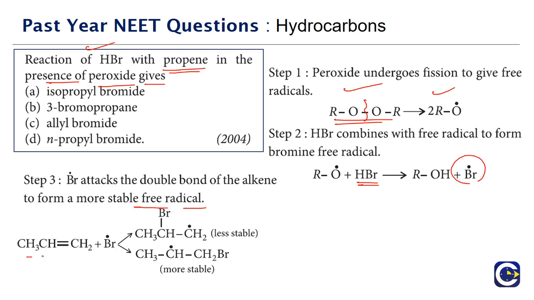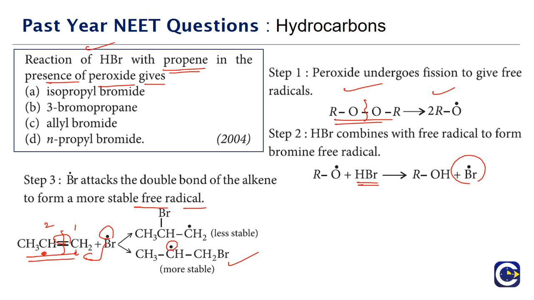If you look at the alkene, which is the propene here, when the bromine radical has to attack, let us number the carbons as 1 and 2. Either the bromine radical can attach to carbon 1 or carbon 2. When it is attaching to carbon 1, we will get this product. The homolytic cleavage of the double bond makes both carbons radical carbons, and bromine attaching here means the unpaired electron will be on the secondary carbon. Secondary radicals are more stable than primary radicals.